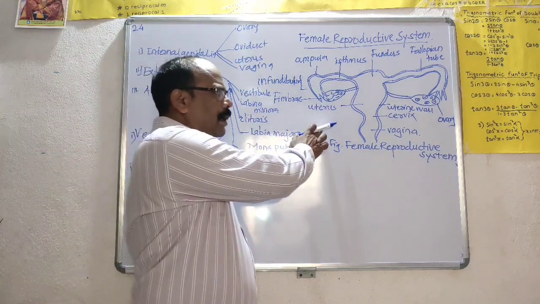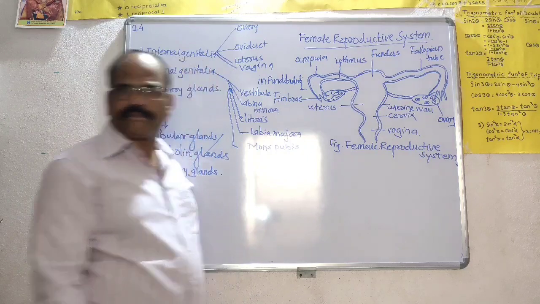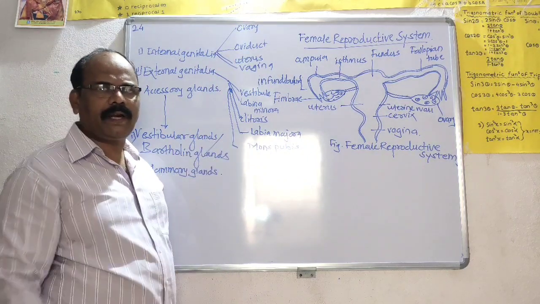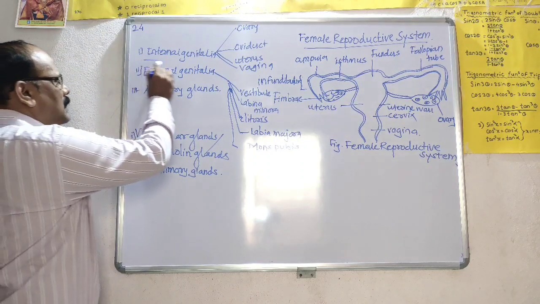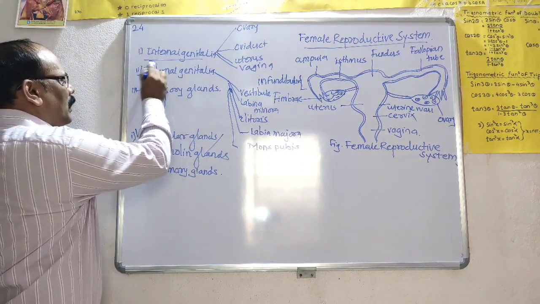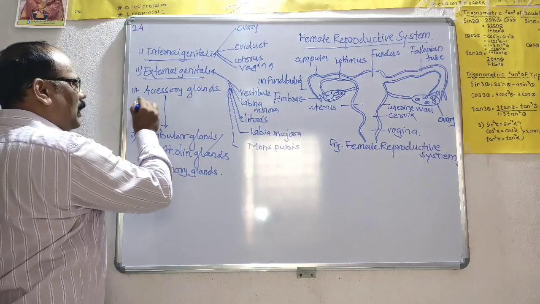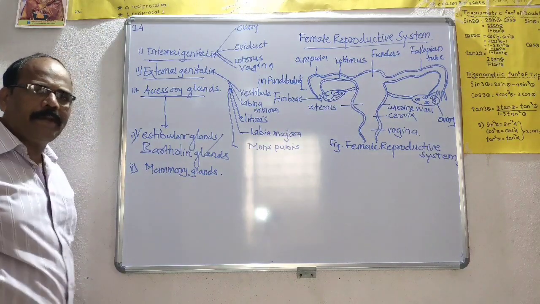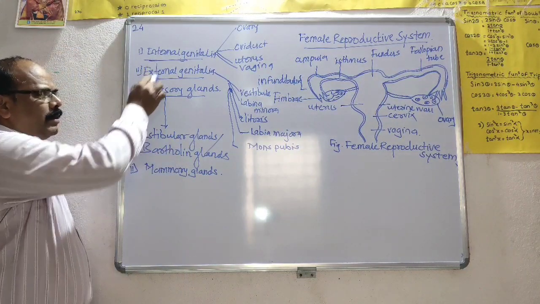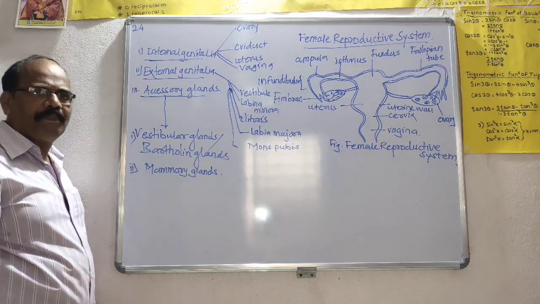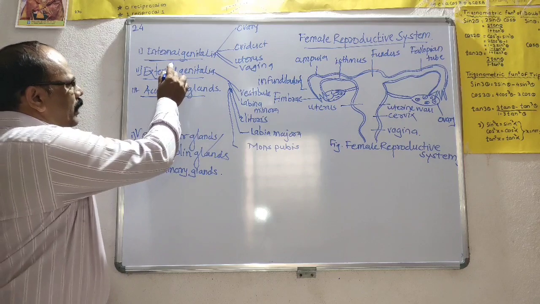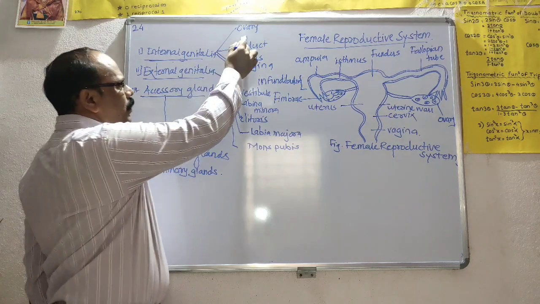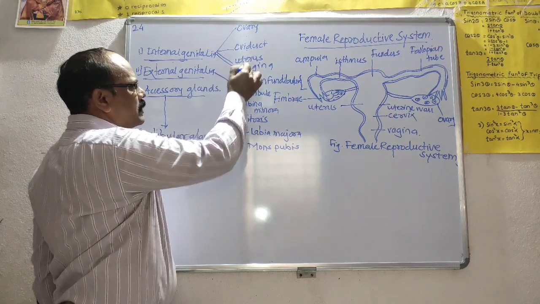This is the figure related to the female reproductive system. The female reproductive system consists of different parts: external genitalia, internal genitalia, and accessory glands. These three parts are included in the female reproductive system. Internal genitalia consist of the ovary, oviduct, uterus and vagina.